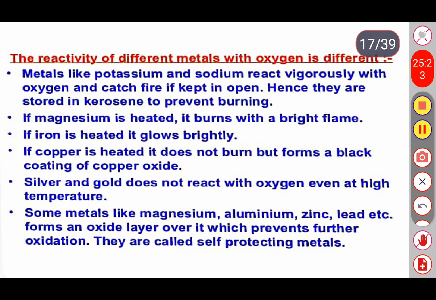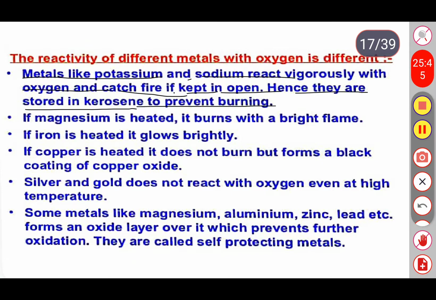So see here, metals like potassium and sodium react vigorously with the oxygen and catch fire if kept open. Hence they are stored in kerosene to prevent the burning.